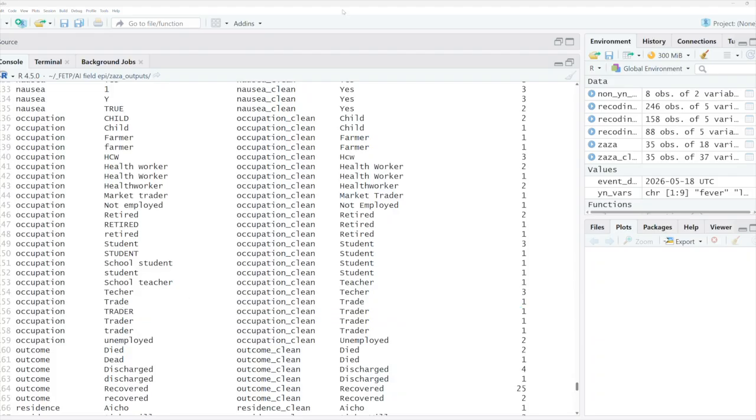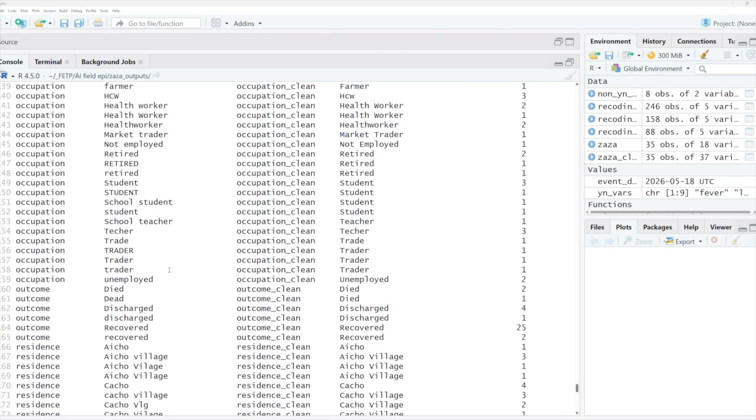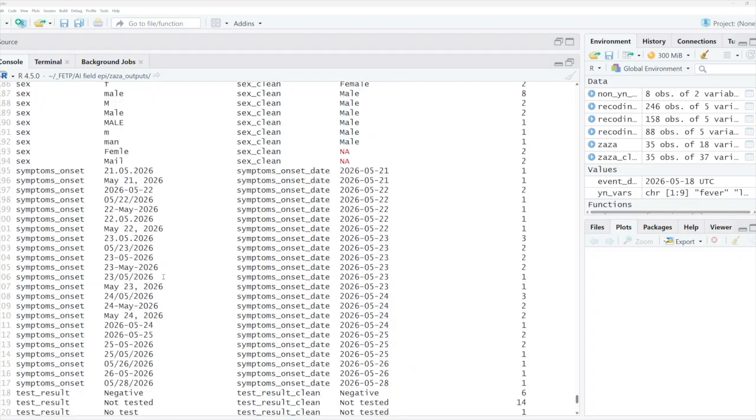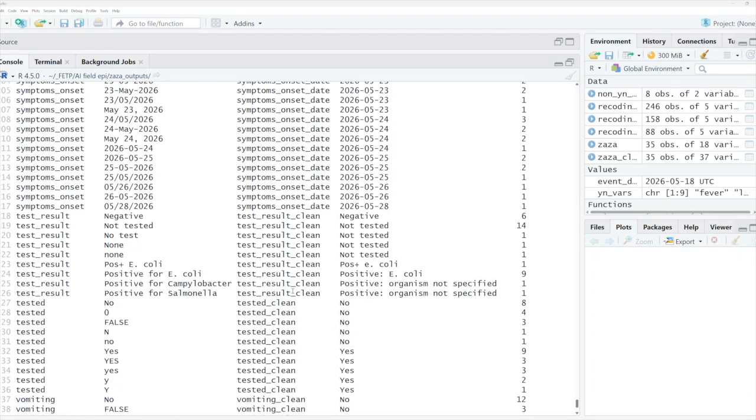This emphasizes an important aspect of working with AI to clean data, which is that you need to oversee the output to ensure that what you expect to happen is actually happening, so that you don't accidentally introduce errors that come back and are problematic later on. I can tell you that for occupation, outcome, residence, sex, and test result, there's still some additional cleaning that needs to happen.